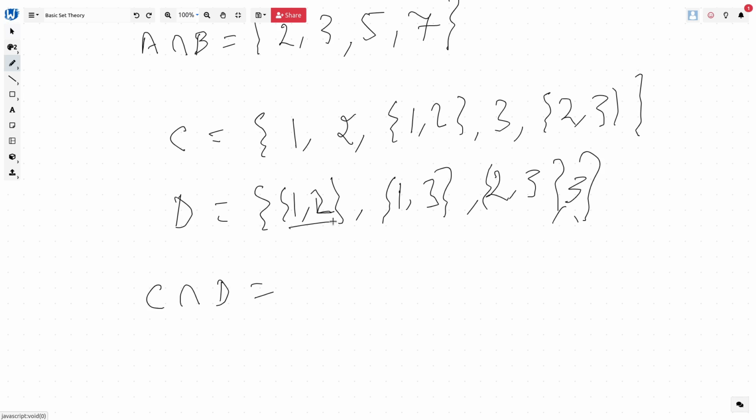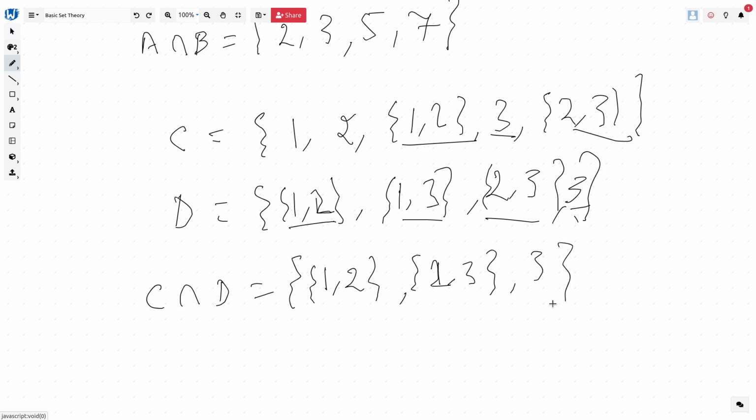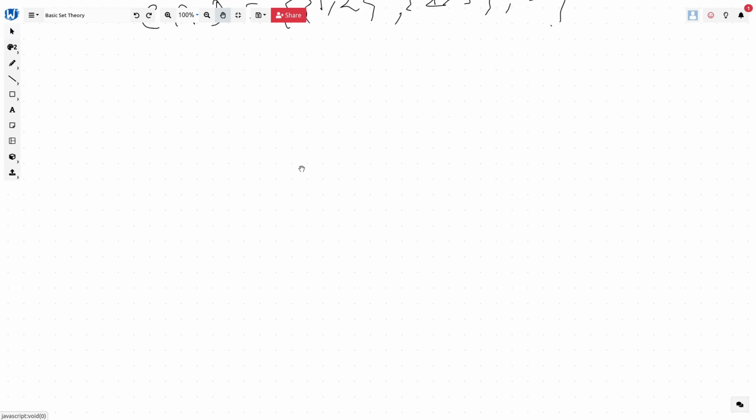Now if you look at (1, 2), it appears here. If you look at (1, 3), it doesn't appear here. (2, 3) appears here, and 3 also appears here. So C and D will be nothing but (1, 2), 1 3, oh no, sorry, (2, 3) and 3. So these are the common elements which we called as C intersection D or C and D, right? Now let's take our second word which was used, which is or.